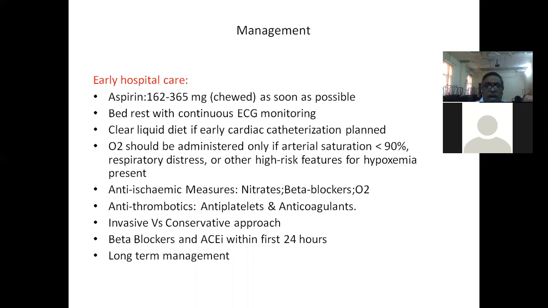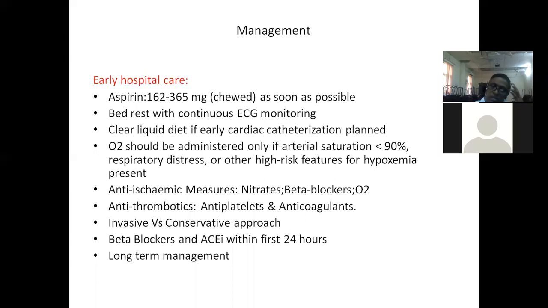Then statins. High dose, high intensity statin, that is 80 milligrams of atorvastatin or 40 milligrams of rosuvastatin, has to be given in all patients irrespective of their lipid levels. So for any patient presenting with STEMI or non-STEMI, this is an important indication to start because of its pleiotropic effects. And of course, treatment of diabetes, treatment of hypertension, and other symptomatic management, treatment of heart failure, has to be done. Then one more important thing: within 24 hours, if the left ventricular ejection fraction is low, you have to add ACE inhibitors. If the patient doesn't tolerate them, you have to go for ARBs.